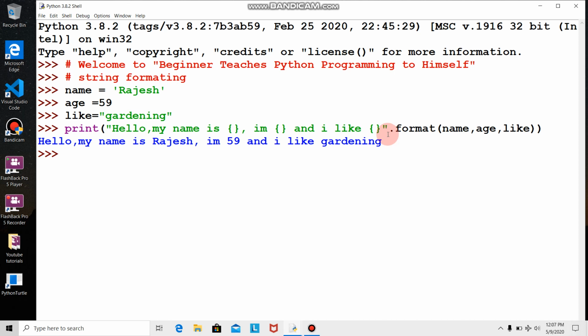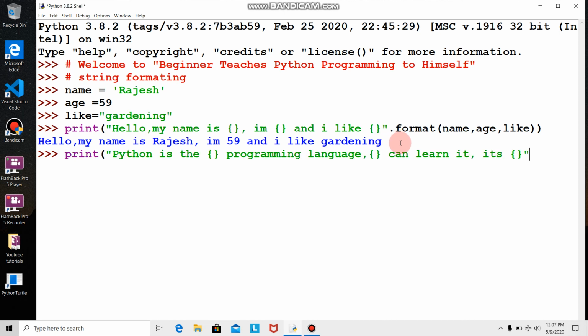Now if I do this, for example, print: Python is placeholder programming language, placeholder can learn it, it's placeholder, and I say dot format.